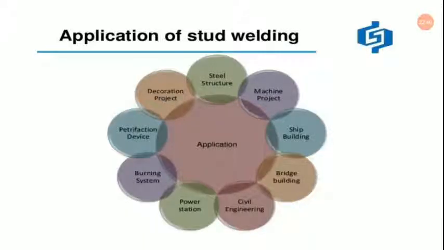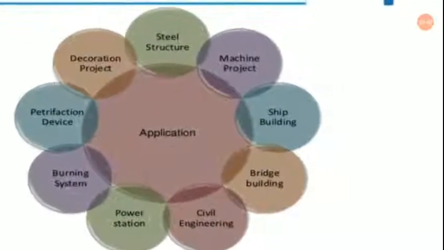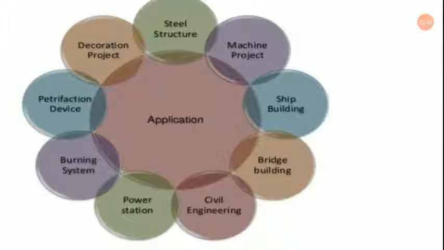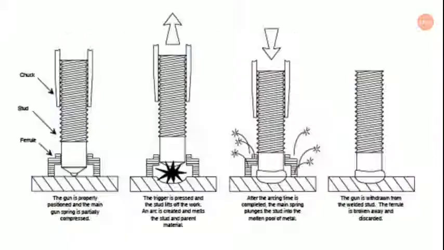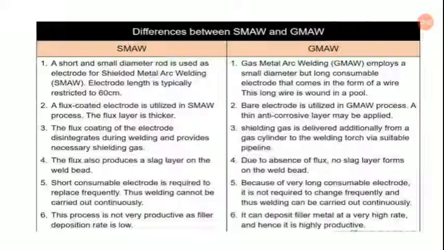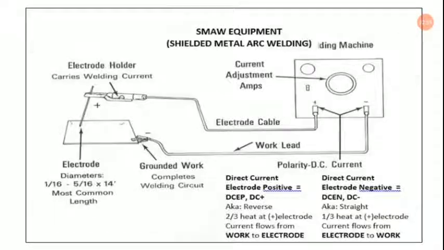Okay, now there are various applications like steel structure, as you can see, machine projects, ship building, bridge building, civil engineering, power stations, boiler stations, petrochemical devices, decoration projects, and many others also. Okay, so today we have discussed elaborately SMAW and GMAW.